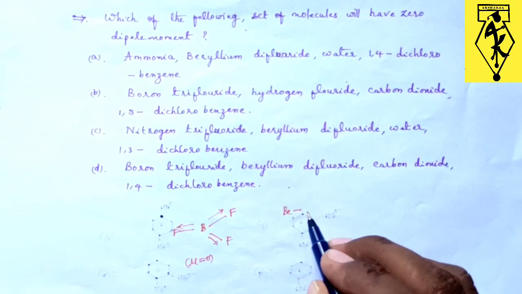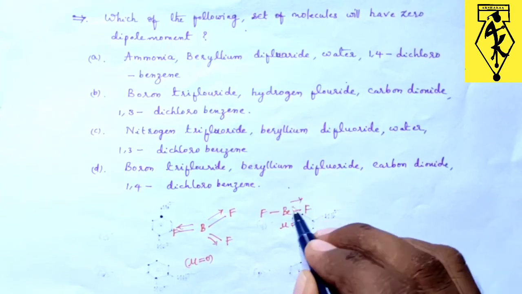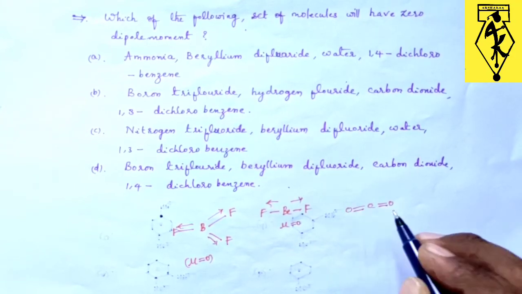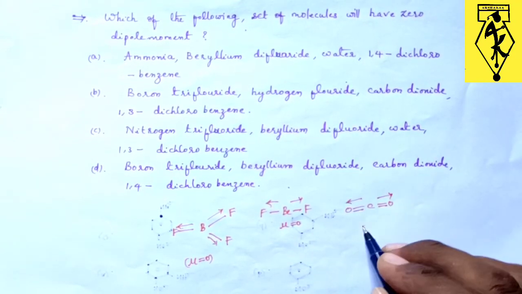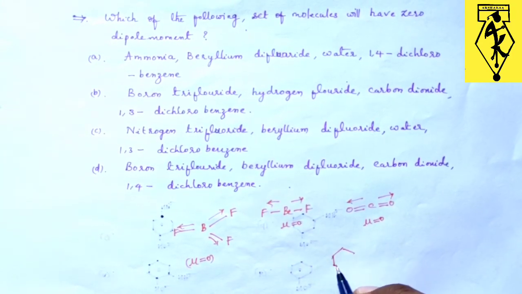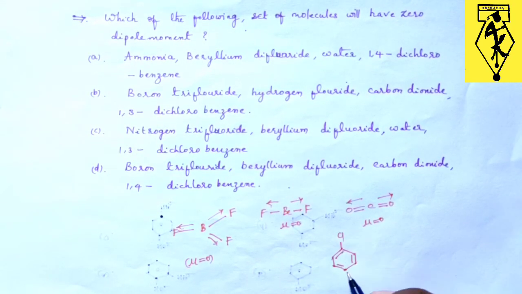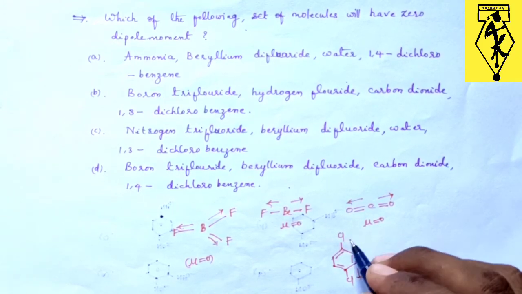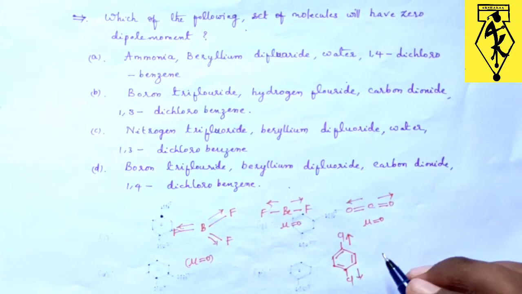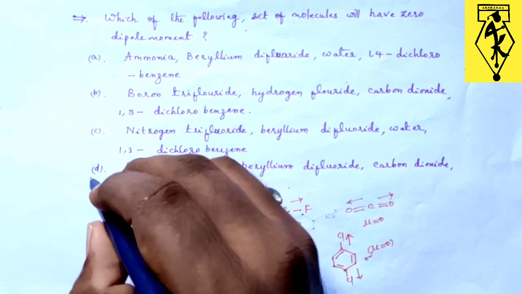Similarly, beryllium difluoride has 0 dipole moment, and carbon dioxide again has linear geometry, so here also the dipole moment will be 0. And the last one, 1,4-dichlorobenzene. Here Cl, here Cl, this will be the movement of electrons and this will be the movement of electrons. Again they both cancel out their effect and we get dipole moment 0 for this molecule. So this is the correct option.